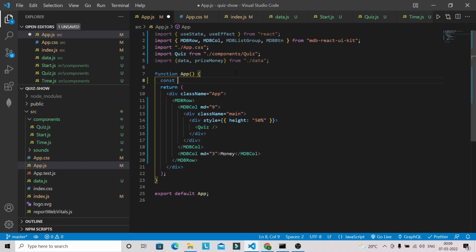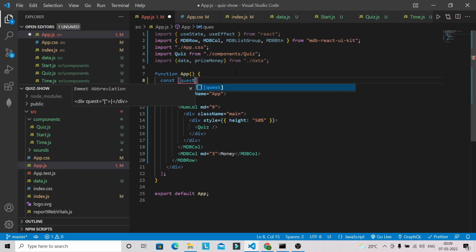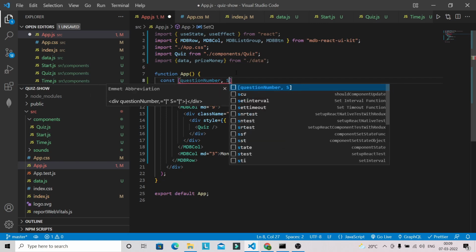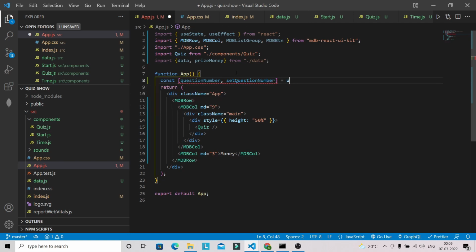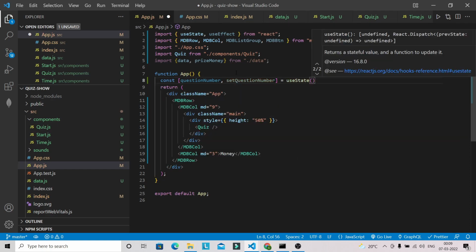First I'm going to have a question number, set question number, and useState, and the initial value will be 1.